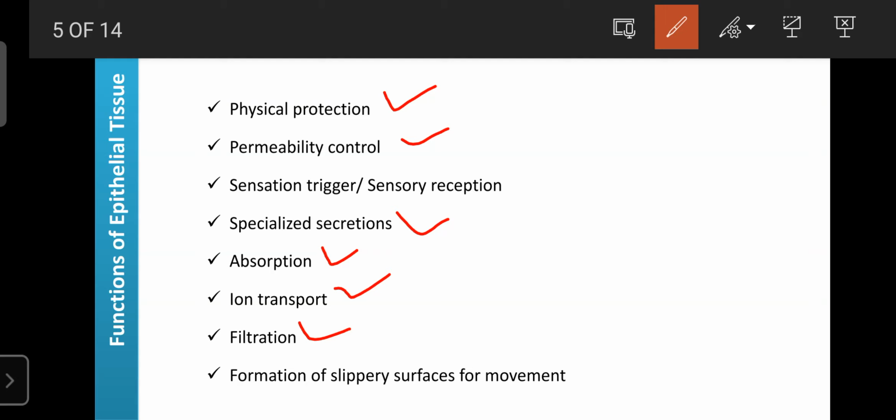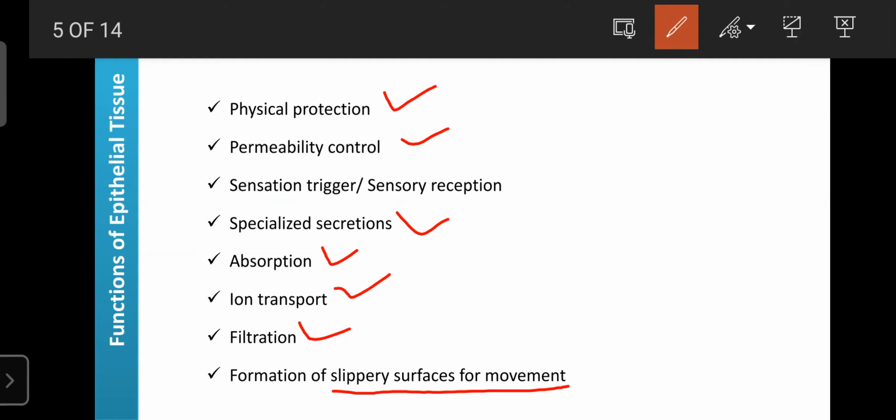And epithelial tissues also provide slippery surfaces for the movement of substances. Due to the presence of epithelial tissue, the underlying tubes or cavities become slippery. That slippery portion is helpful for the movement of food from the oral cavity to the esophagus, esophagus to the stomach, stomach to the small intestine, then the large intestine.